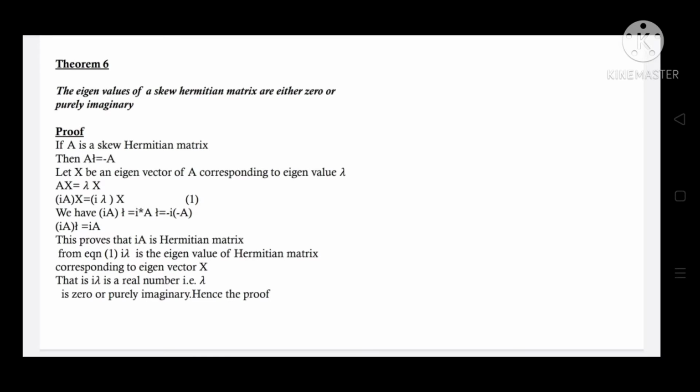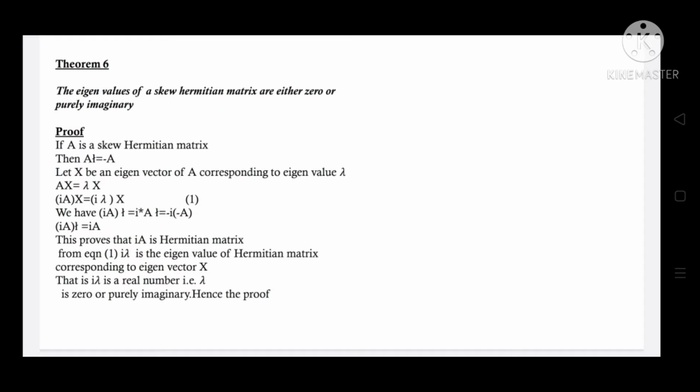The next theorem states that the eigenvalues of a skew Hermitian matrix are either 0 or purely imaginary. If A is a skew Hermitian matrix, then A Hermitian is equal to minus A. Let x be an eigenvector of A corresponding to eigenvalue lambda, then Ax is equal to lambda x. iAx is equal to i lambda x.